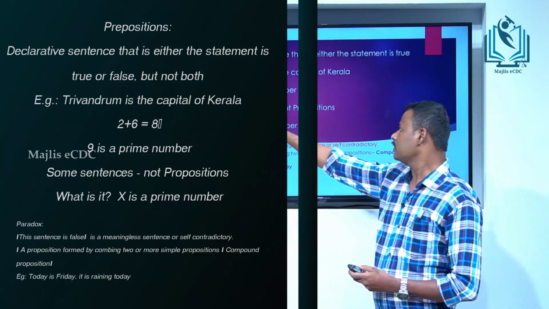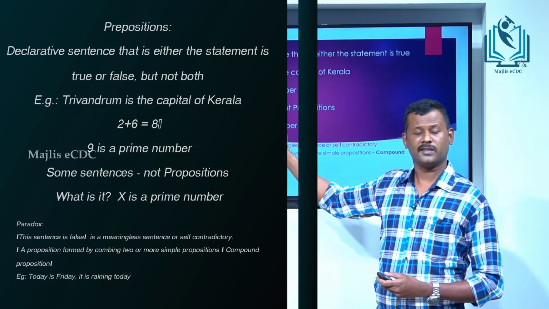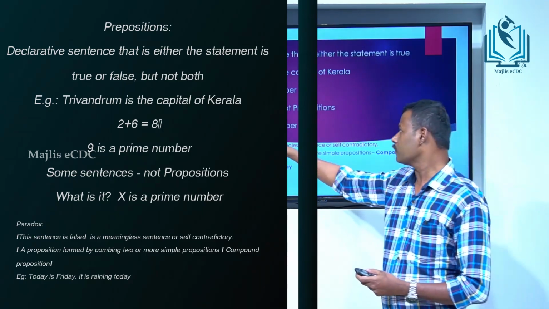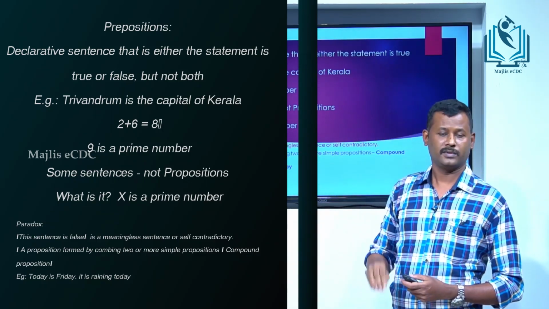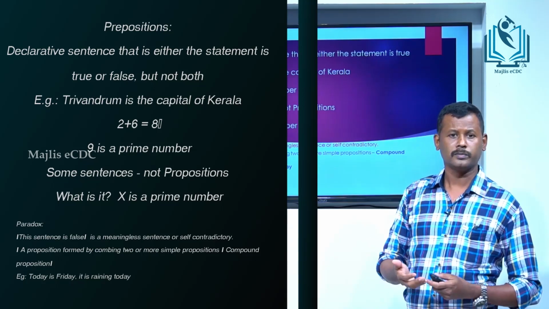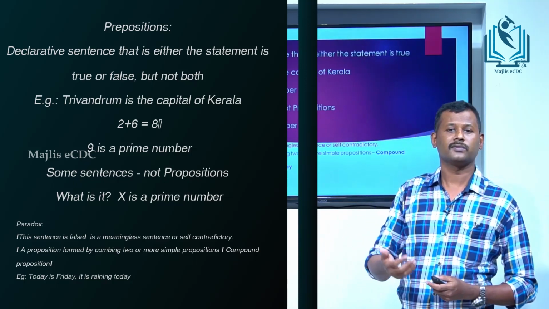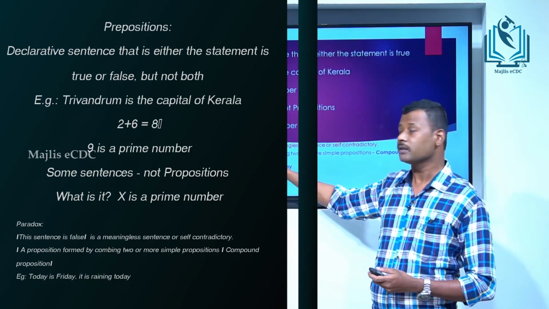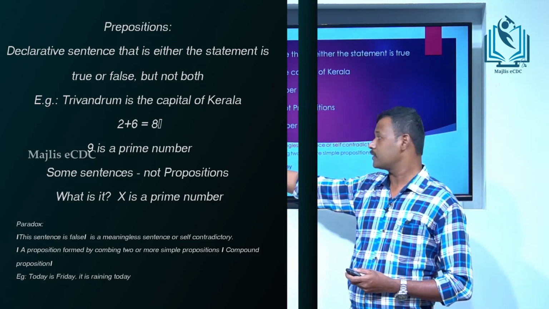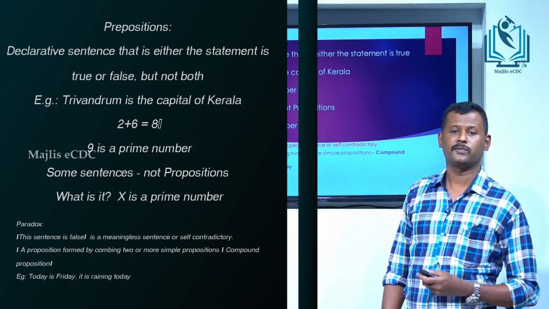Consider some sentences. What is it? We know that this is a question, therefore we can't say true or false. The second one, x is a prime number. This statement depends on the variable x. If x is true, then the statement is true. If x is false, then the statement is false. Therefore we can't say this is a proposition. Then a paradox: this sentence is false.